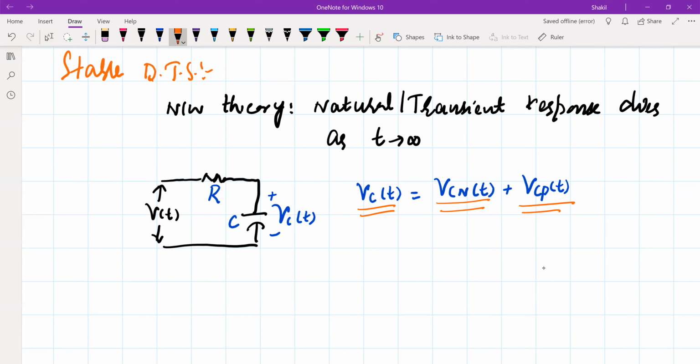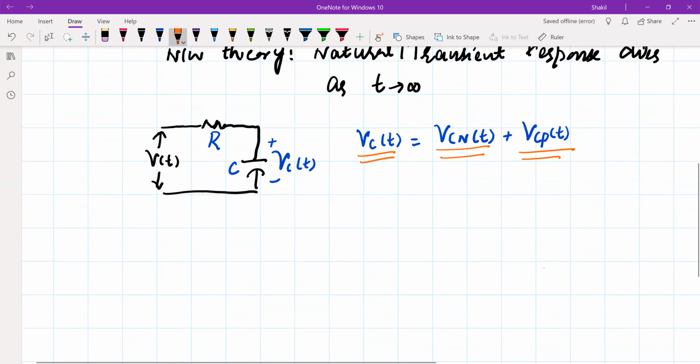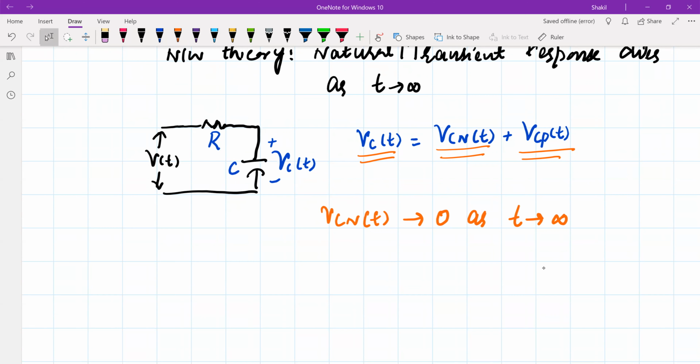In maths we call it the particular integral; in network or control theory we call it the steady state response or forced response. So remember the definition of stability for network theory: if VC(t) goes to zero as t approaches infinity, we say this RC network is a stable network.